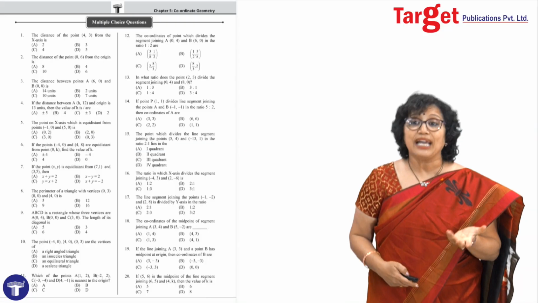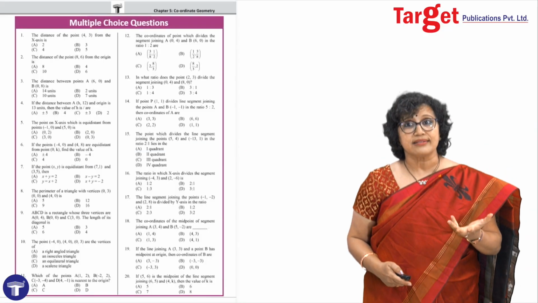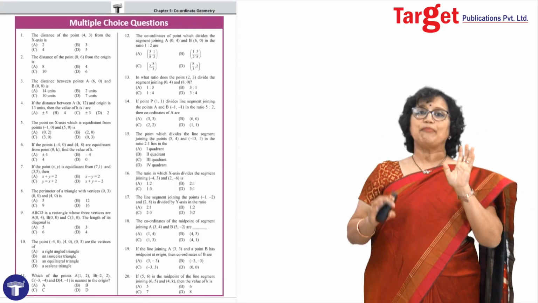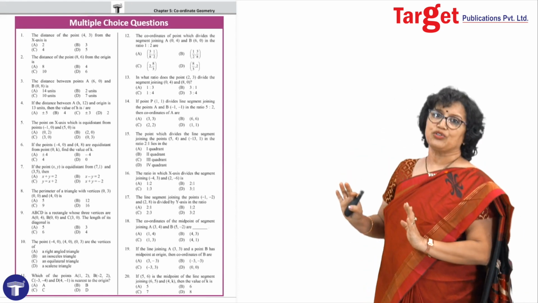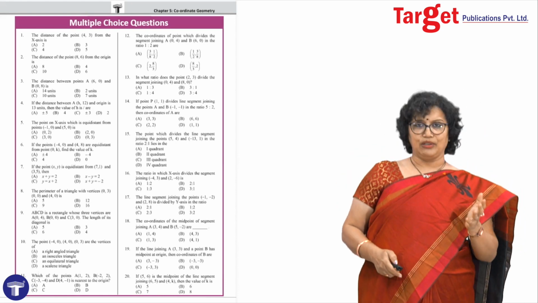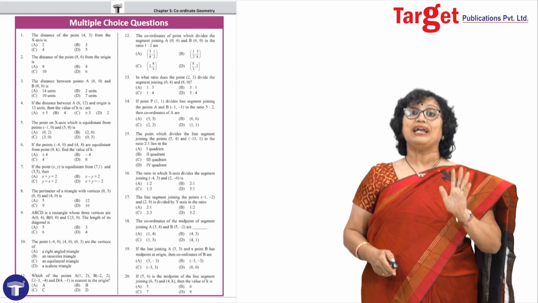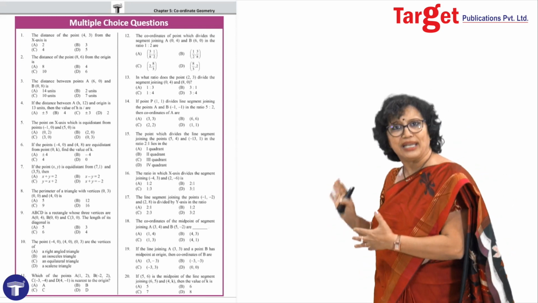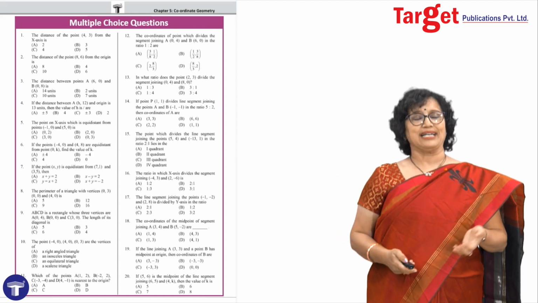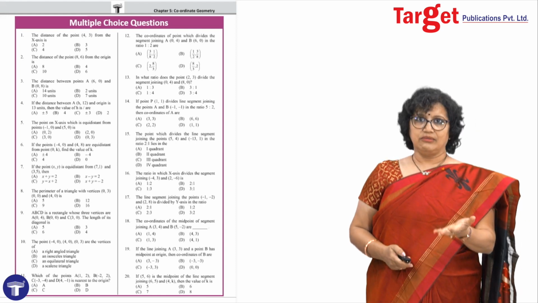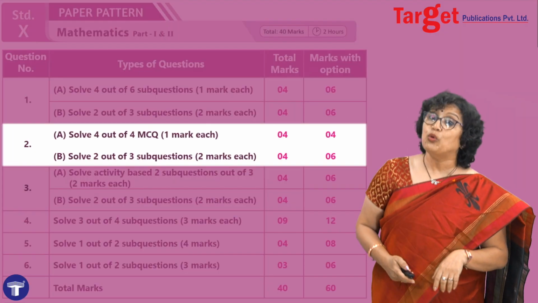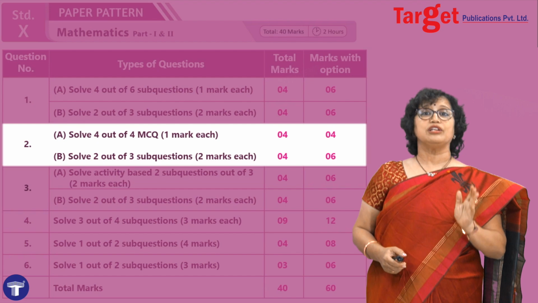Of course, this will need a lot of practice. We have given a separate section for multiple choice questions for the chapters given in the book. So you can have separate practice sessions, taking those exercises on multiple choice questions one by one.